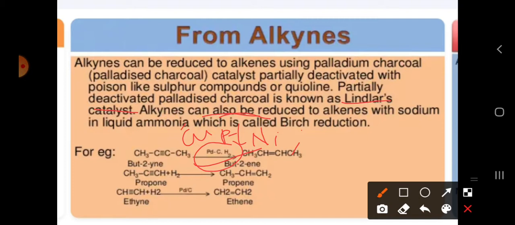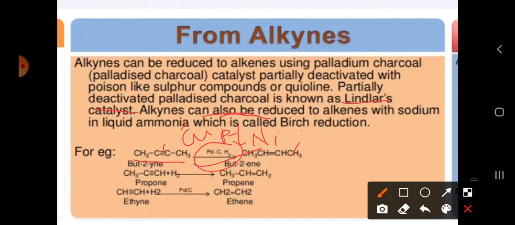So now, what I have told you, we have to prepare the alkenes. We have taken the first alkyne, which is known as but-2-yne. Why? Because at the second position the triple bond is present. So when you have taken but-2-yne, there will be breakage of one bond.